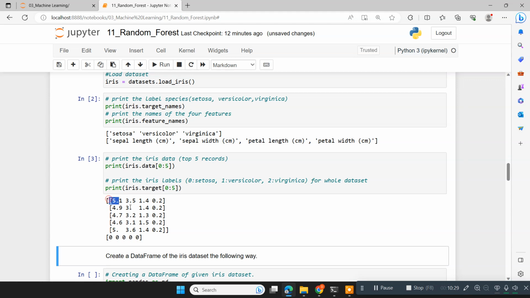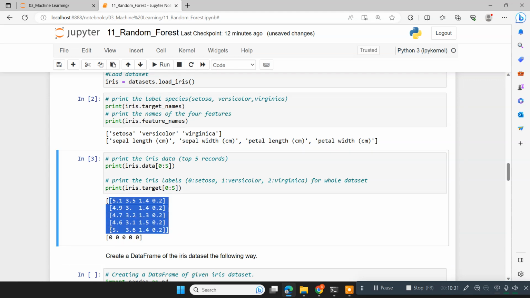So these are the first 5 rows. For these, the target values are 0 0 0 0 0. As you know, this data set is equally distributed, so it has 150 rows in total, and 50 samples belong to the class setosa, which we are labeling as 0. So 0 means setosa, 1 means versicolor, 2 means virginica. The first 50 belong to setosa, the next 50 to versicolor, and the remaining 50 to virginica.